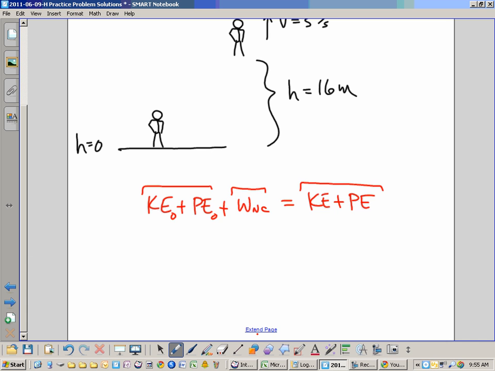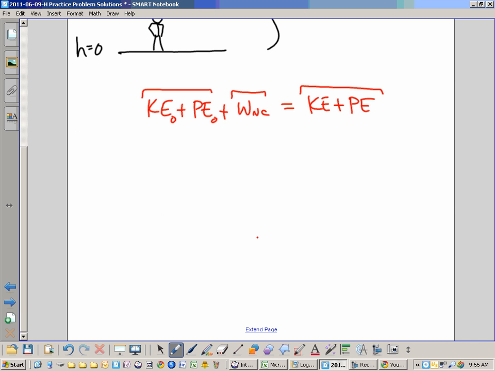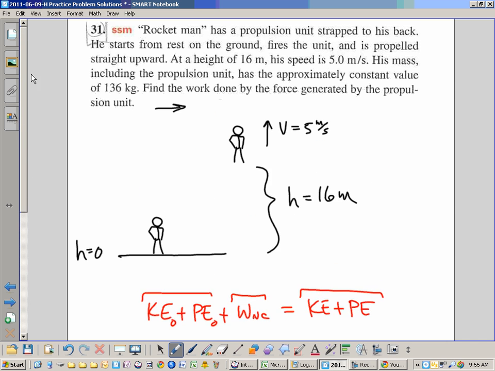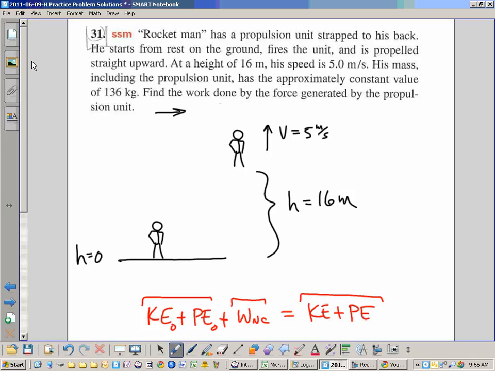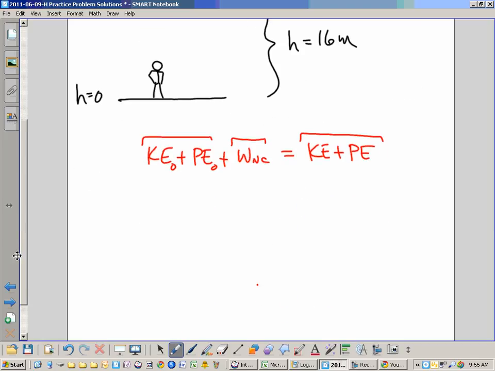So now we're trying to solve for the work done by the non-conservative force, the force generated by the propulsion unit. This initial term is 0, so that's really easy.